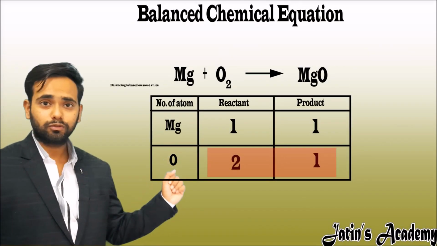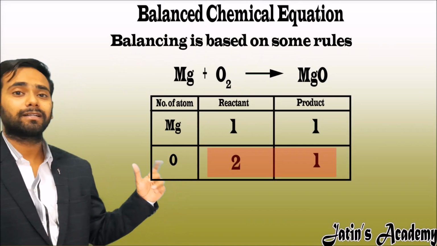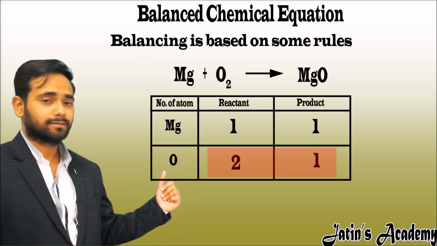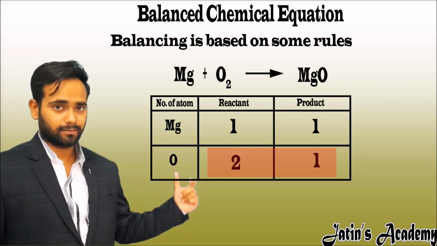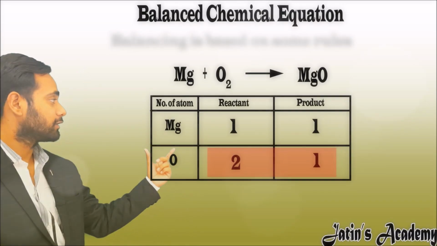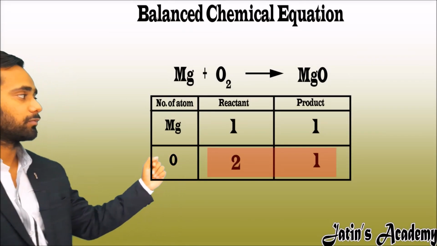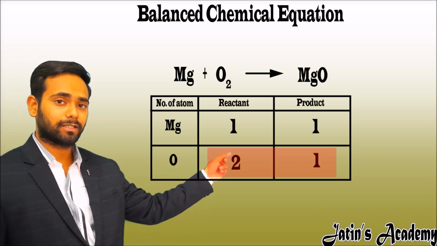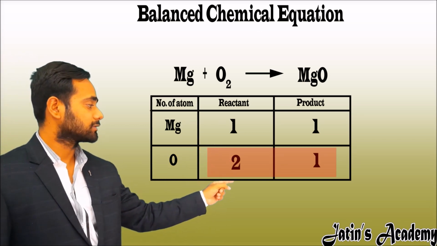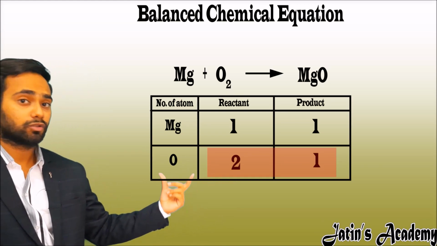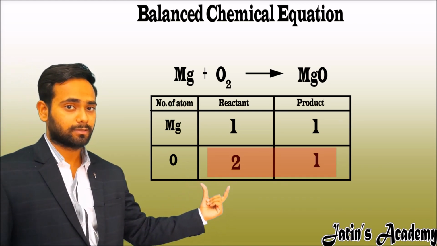There are some rules to balance the equation, but that rule we will discuss later. Here, for the sake of understanding, I am just balancing the equation for you. On the reactant side, magnesium is 1 atom, oxygen is 2 atoms. On the product side, magnesium is 1 atom and oxygen is 1 atom. It means oxygen is not balanced, so we have to balance the oxygen atoms.